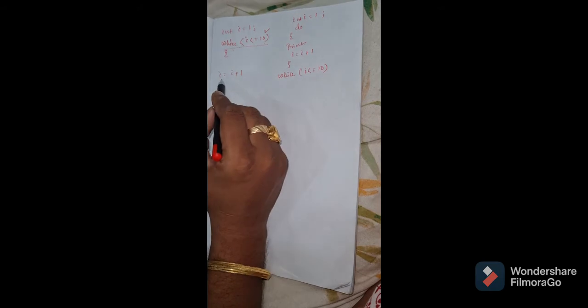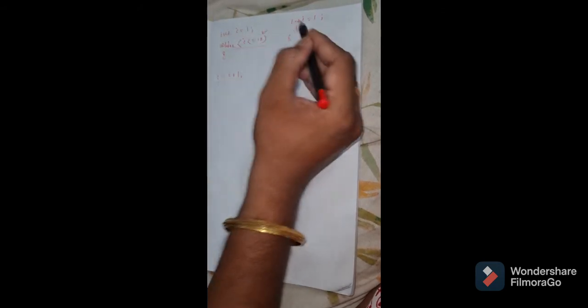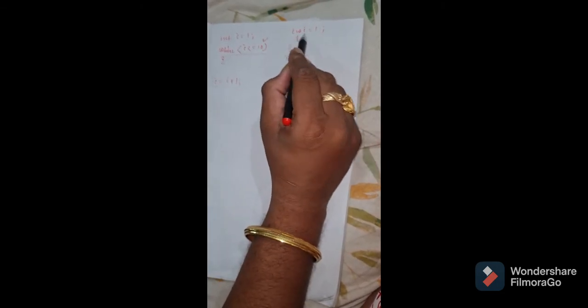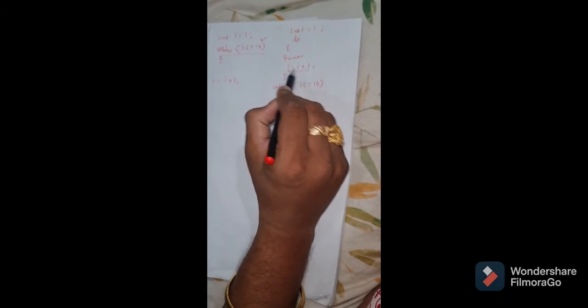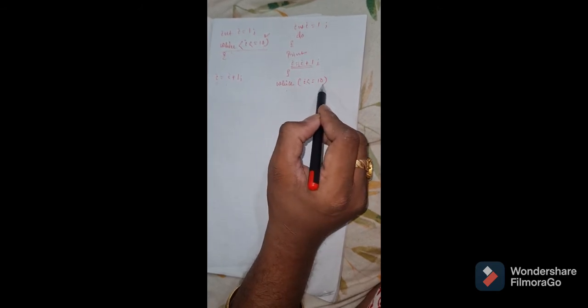And how will I be updated? Now I will be I plus 1 after the while loop. Similar, it's just the opposite of that. Here you can say int I equal to 1, then do. Here it has entered the loop first, with I equal to I plus 1. Then only the testing expression is there, that I less than or equal to 10.